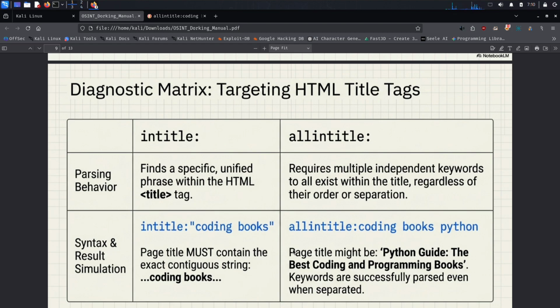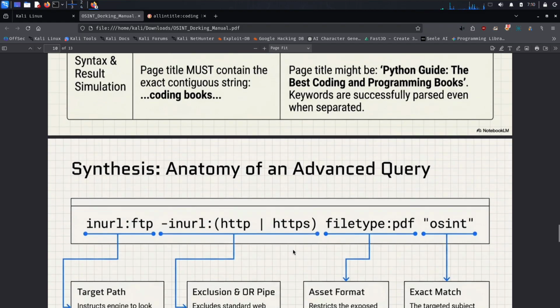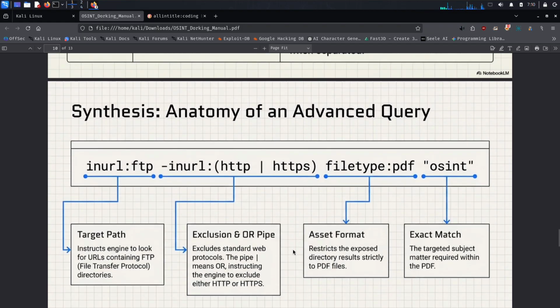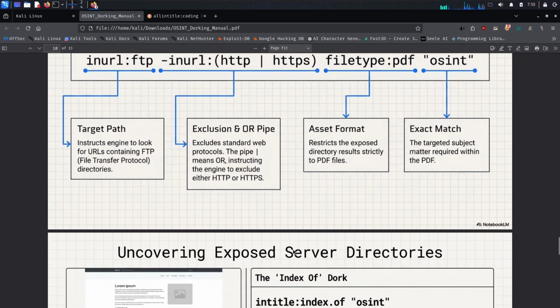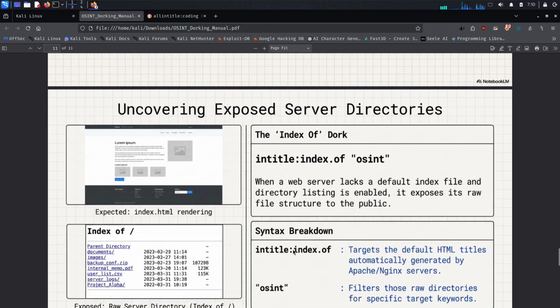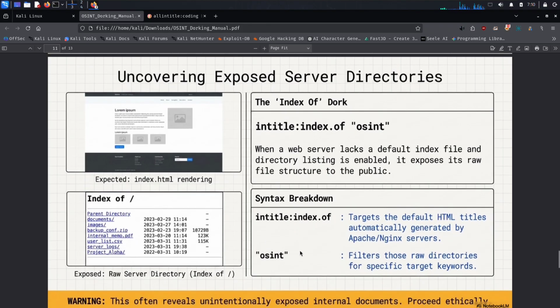Index of dork. Now let's talk about one of the most powerful and commonly known OSINT dorks, index of. The index of dork is used to discover publicly accessible directory listings on web servers. To understand this, we first need to understand how web servers normally work. When a website has a default index file, such as index.html or index.php,